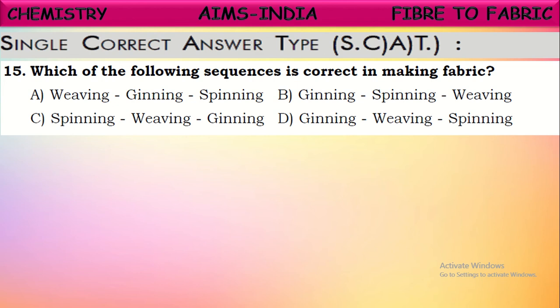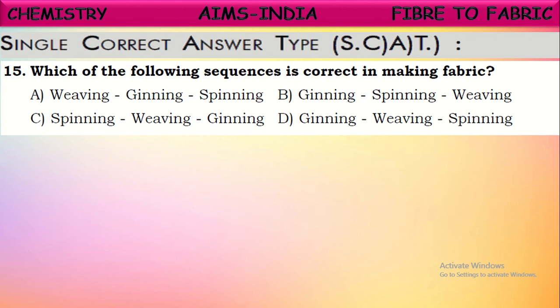So first the cotton fiber undergoes the ginning process, and then the fiber separated from the cotton seeds is rolled and twisted to get yarn. That process of rolling and twisting to get yarn from the fiber is called spinning. So it undergoes the spinning process after the ginning process.